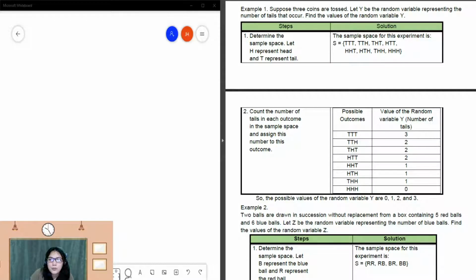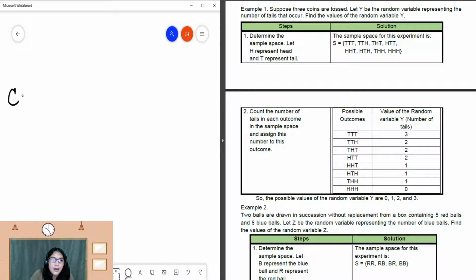Example number 1, suppose 3 coins are tossed. Let Y be the random variable representing the number of tails that occur. Find the values of the random variable. We have already heard the answer, but the question is, how do we get this sample space? Remember, we have 3 coins to toss, so three times. When you say coins, we have 2 possible outcomes, the head and the tail. On the first toss, it could be head or tail.